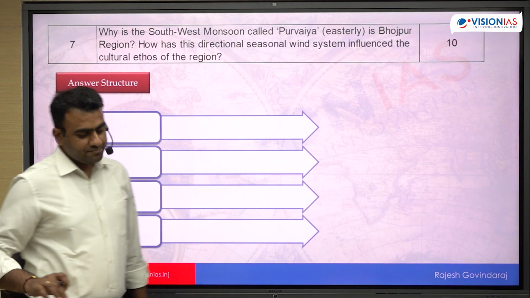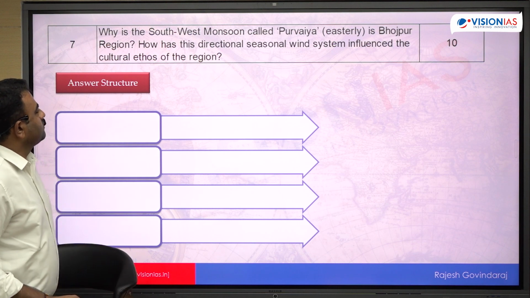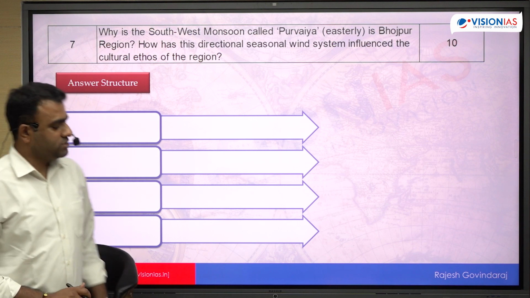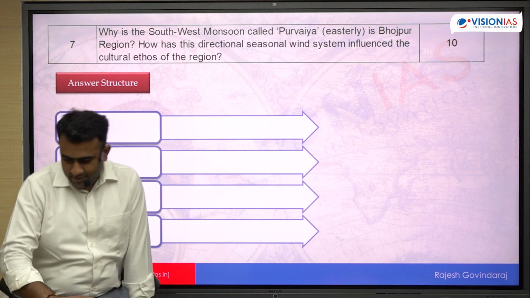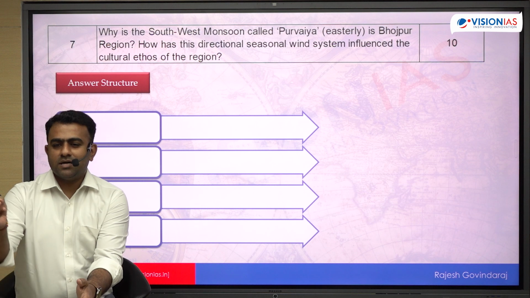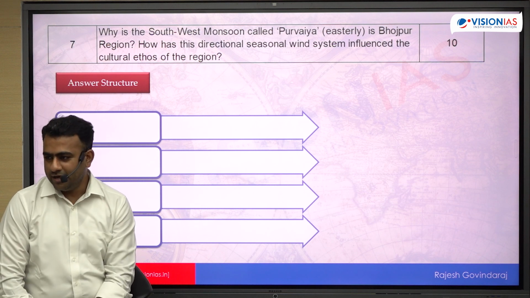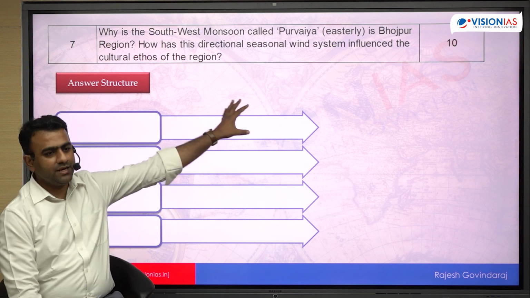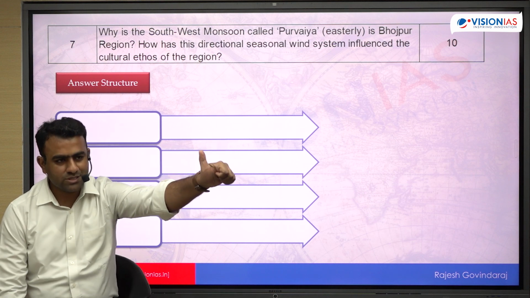The third part: how it has influenced the cultural ethos of the region. बताइए कैसे? Starting from the sowing season. It kickstarts the economic activity in rural India. In this area, particularly, they are waiting for rice sowing.